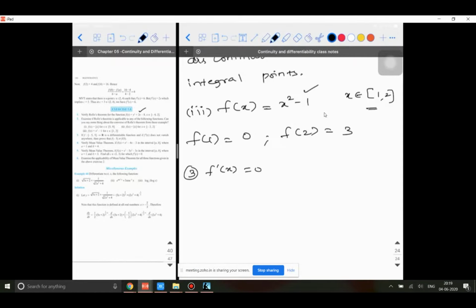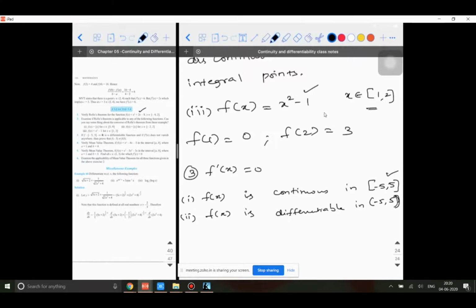So f dash of x does not vanish means f dash of x is not equal to 0 anywhere in the domain. What is the domain? It is between -5 to 5. Then prove that f of -5 is not equal to f of 5. Since they have mentioned it is differentiable, the first condition is satisfied. f of x is continuous in the interval -5 to 5, because it is differentiable. Second, f of x is differentiable in the open interval -5 to 5, which is already given in the question.